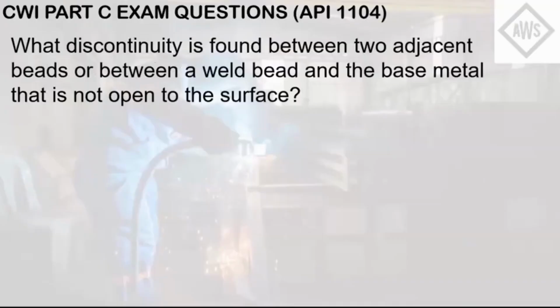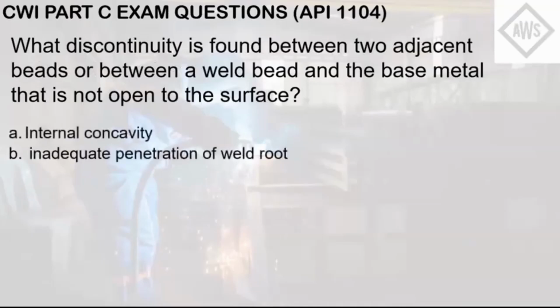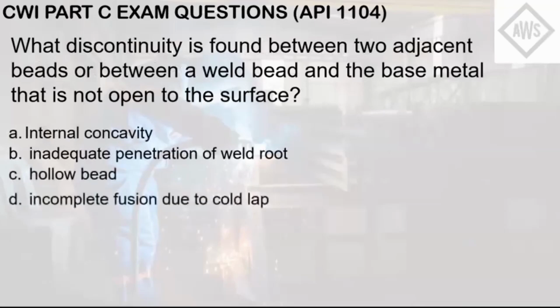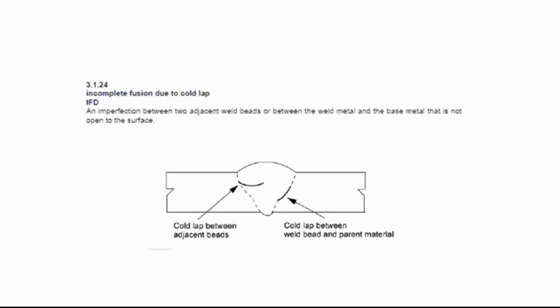What discontinuity is found between two adjacent beads or between a weld bead and the base metal that is not open to the surface? A, internal concavity; B, inadequate penetration of weld root; C, hollowed bead; D, incomplete fusion due to cold lap; letter E, none of the above. If you're not familiar with the definitions, I suggest you read up on the glossary of API 1104. It contains all of the definitions of welding discontinuities.